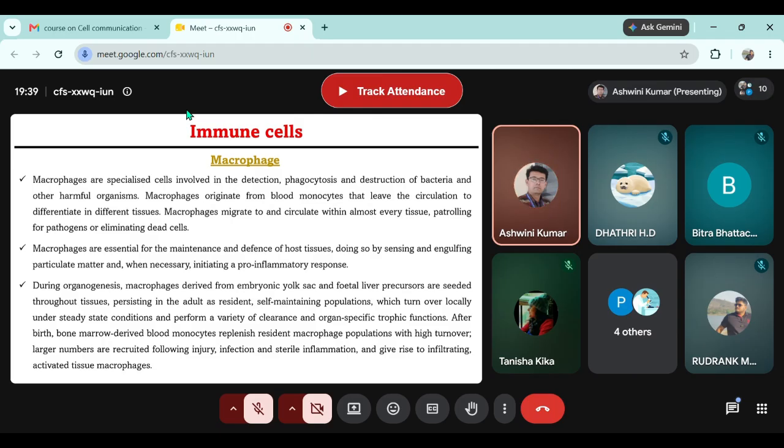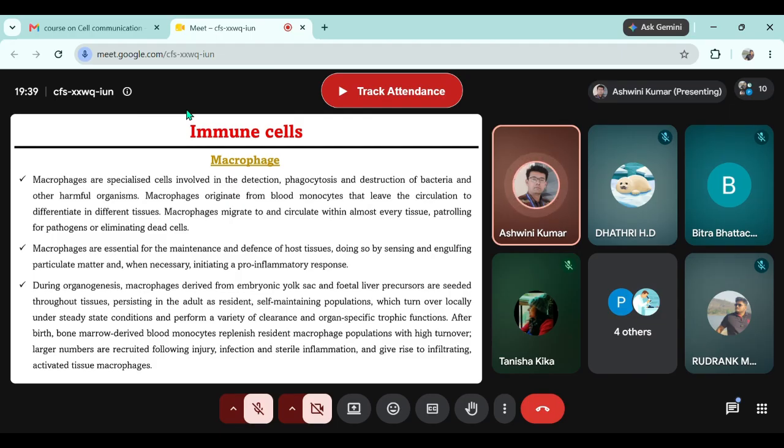Okay. Now, anything that is born is bound to die. Similarly, any cell or any protein in the body will definitely have a fixed lifespan, right? So when macrophages or dendritic cells are seeded into the tissue during fetal development as resident phagocytes, they have their own lifespan.